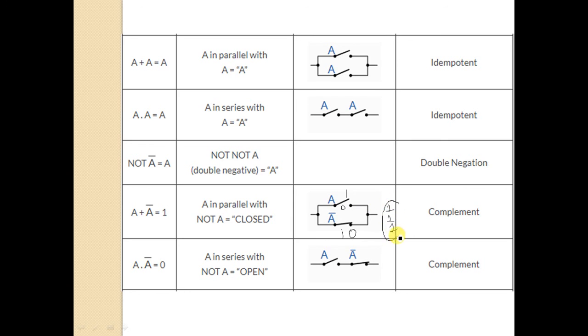It means for any input of variable A, output will always be 1. A into A bar: here you can see, if A is 0, A bar will be 1 and the output will be 0. If A is 1, A bar will be 0, so output will be 0. That's why the result is this.